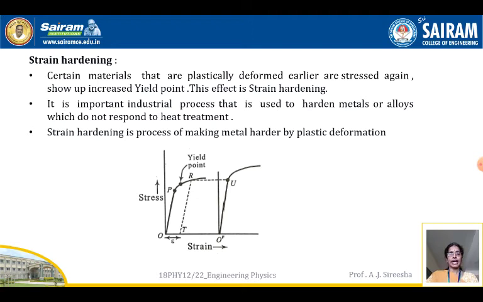You can see in the diagram stress and strain. Here O to P is a direct variation and the yield point has been increased. You can see the yield point before is denoted by yield point, and after increased stress it has come to U. That means it can withstand more stress by doing this strain hardening.